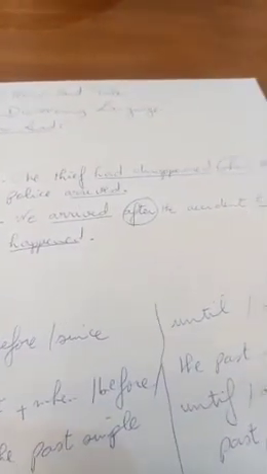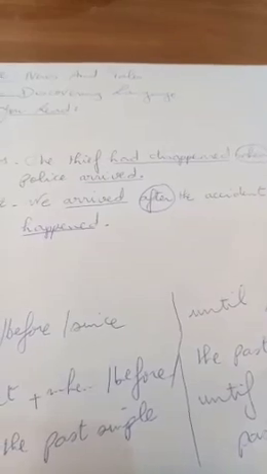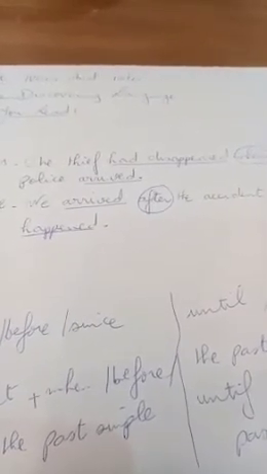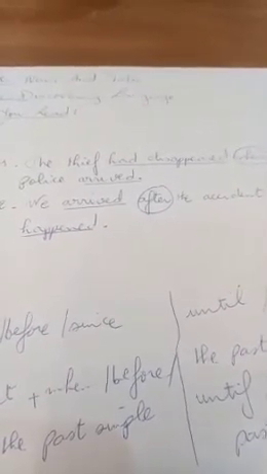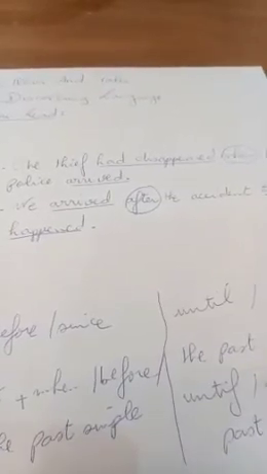Let's speak about the tense of the verb of this sentence. So the first one, you have "the thief had disappeared." Here, as you see, had disappeared is the past perfect. We have had in the past simple plus the past participle of the verb. So had disappeared. Then you have the expression when.